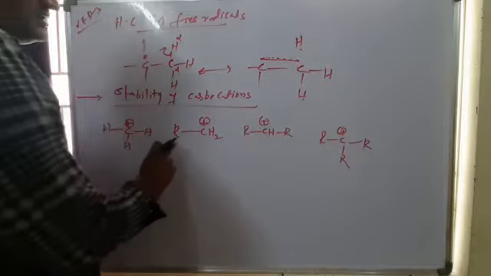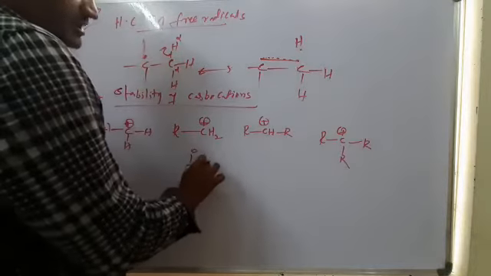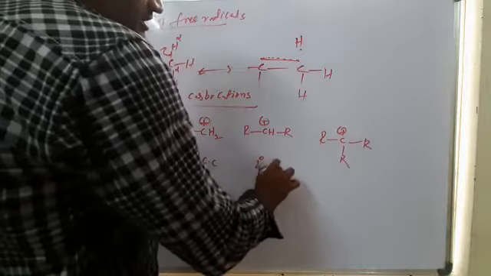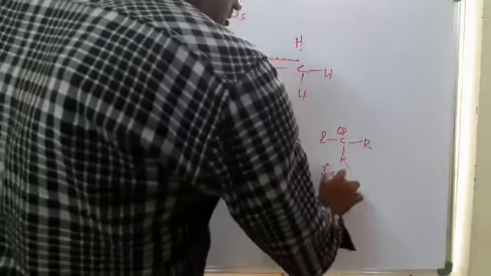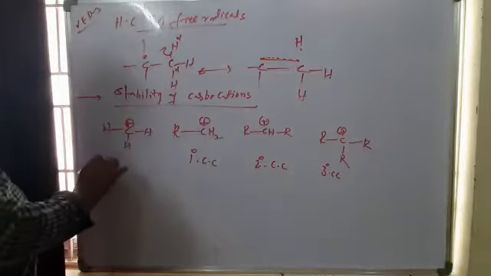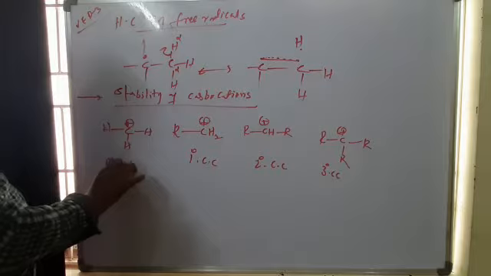So here this is methyl, this is primary carbocation, secondary carbocation, tertiary carbocation.